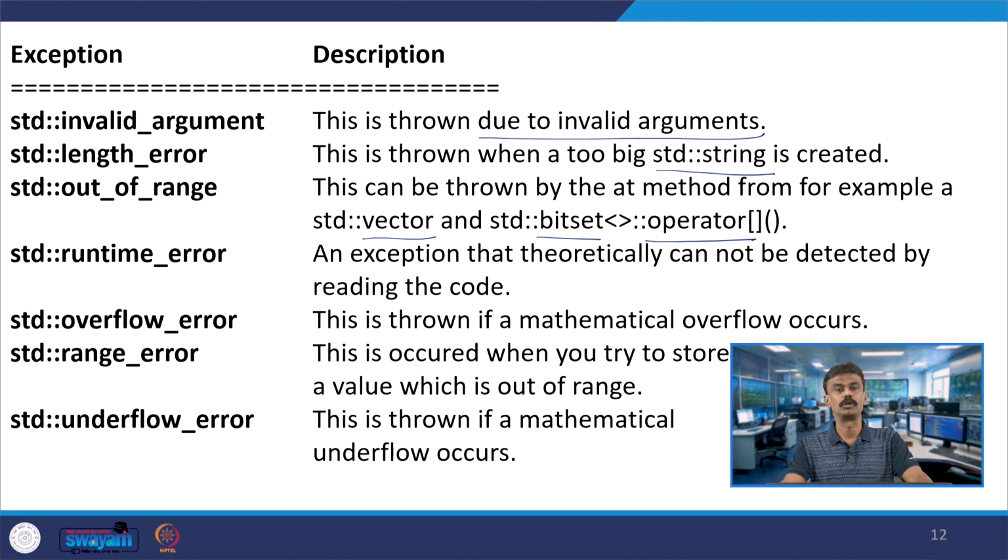runtime_error. Theoretically you cannot find it. When you are writing the code A by B, C is equal to A by B, theoretically there is no problem. But the moment you give B equal to 0, you will get a runtime error, std::runtime_error. Theoretically I cannot detect anything, but the exception may occur when you are giving the input. If a mathematical overflow occurs, that is called the overflow_error exception.